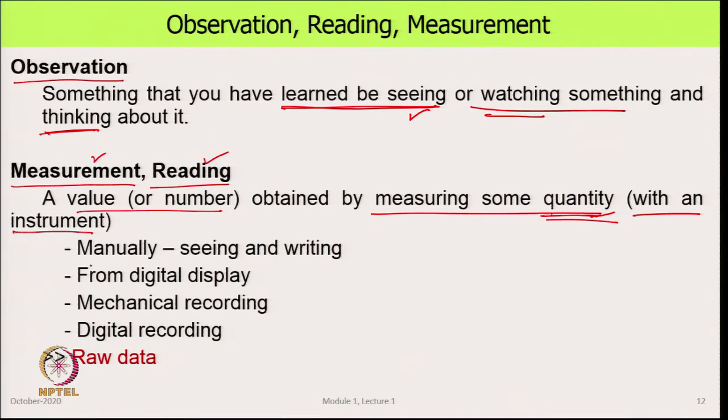How do we get that number? We could do it manually by looking at the instrument and noting it, or digitally, where the instrument displays a number in digital form and we record it, or it could be recorded in a mechanical way. For example, an ECG type of chart prints out something on a strip of paper and that is what you have. These days of course, it is all electronic, or it could be digital recording, where you make a reading, it is recorded on a laptop, computer or cell phone somewhere, then you open a file and see what numbers you got. So, all of this is data as it came from the instrument.